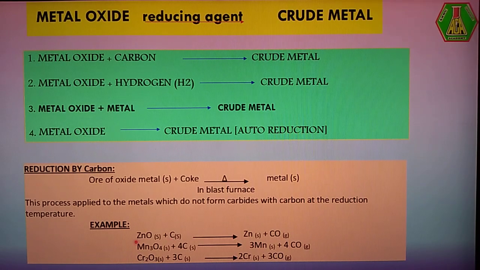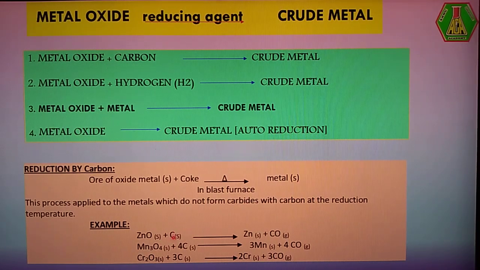See the example. Zinc oxide reacts with carbon at roasting temperature. What happens? Carbon is oxidized to become carbon monoxide, and zinc oxide is reduced to become zinc. You all know the reducing agent definition: reducing agents help the reduction but are themselves involved in oxidation.